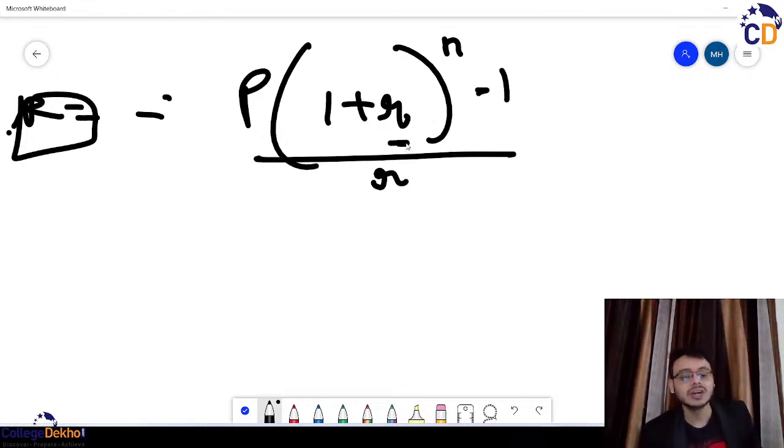R is the rate of interest, n is the time period. Okay, and again the same concepts that we did in future value, in present value, because this is the formula for annually.